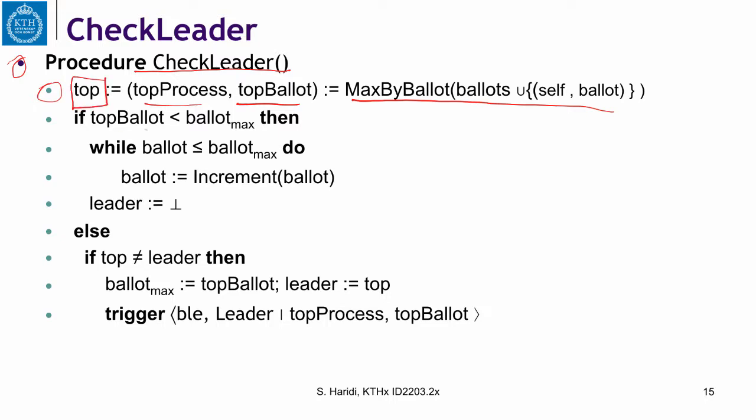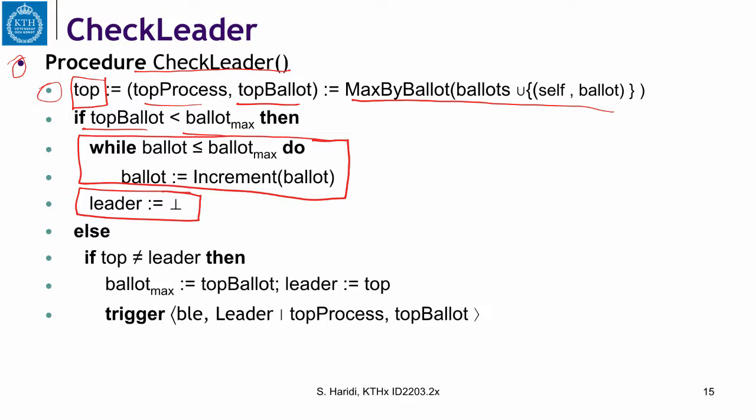If the top ballot is not the max ballot, we know that the max ballot is the ballot of the leader, then we suspect the leader. And what we do, we increase our ballot number by increasing the epoch to a ballot that is higher than the max ballot. And we set the leader to unknown, which would mean we are really starting a new election